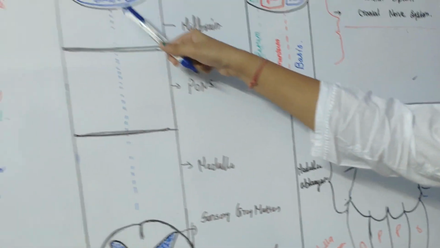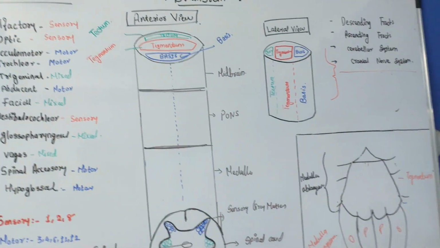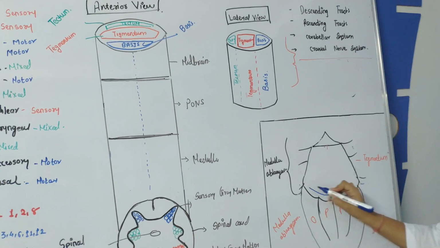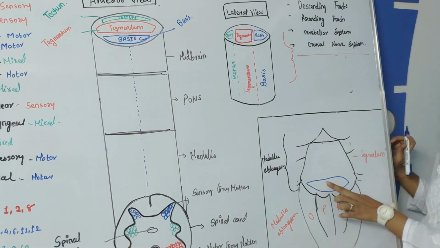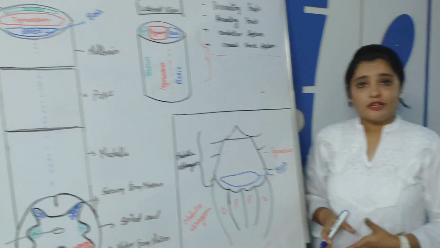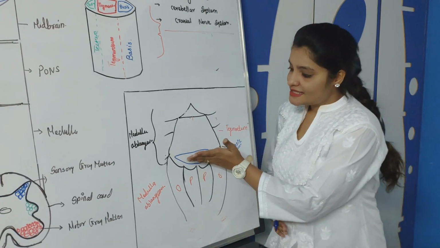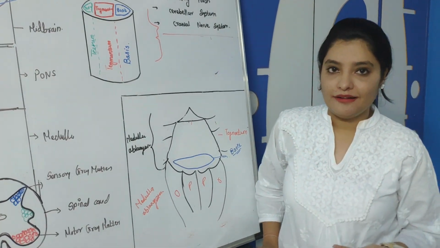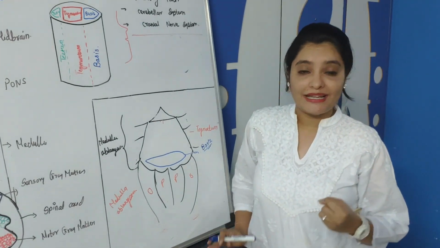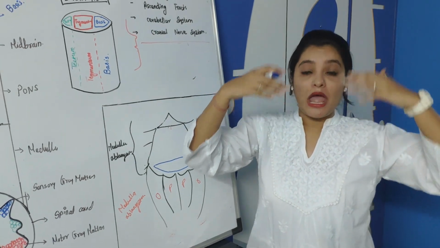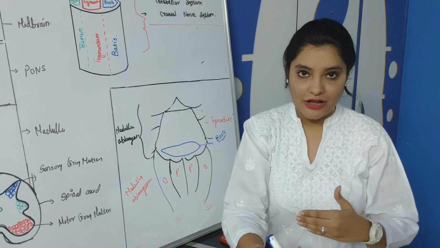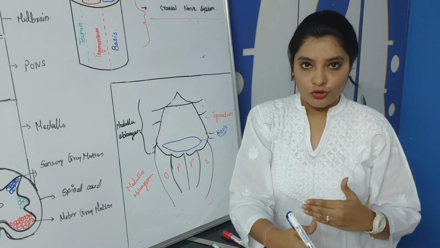Now we have seen there are three parts of the brainstem: basis, tegmentum, and tectum. I would like to draw the basis part first. So this is the basis part of the medulla oblongata. Now which structures are passing through the basis part? The basis part is situated most anteriorly, and if you have watched all my descending tract videos, you come to know that all the descending tracts are mainly passing from the anterior part of the brainstem and going to the anterior gray horn cells of the spinal cord. Do you know that?